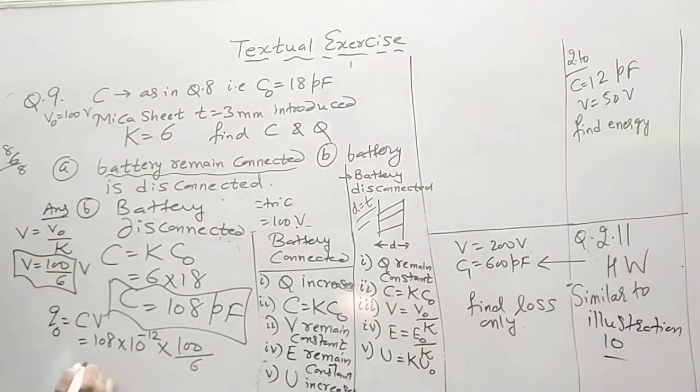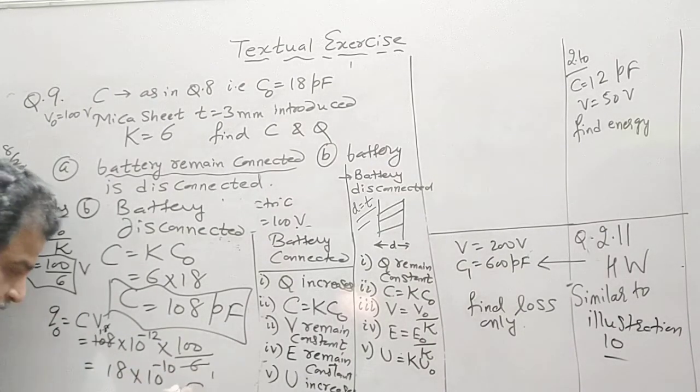So this is equal to 18 into 10 raised to minus 10 coulomb.